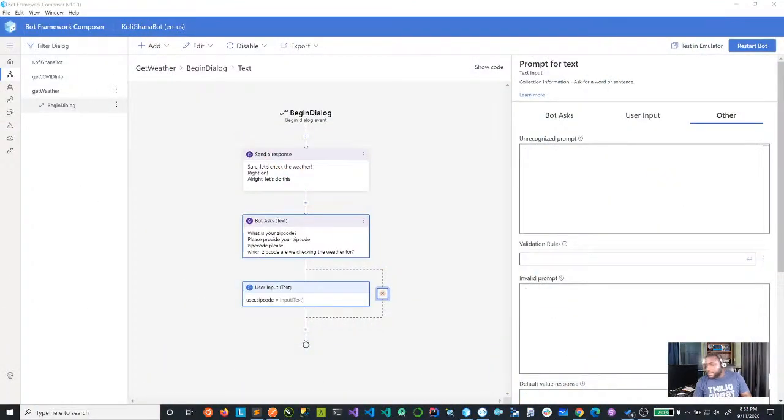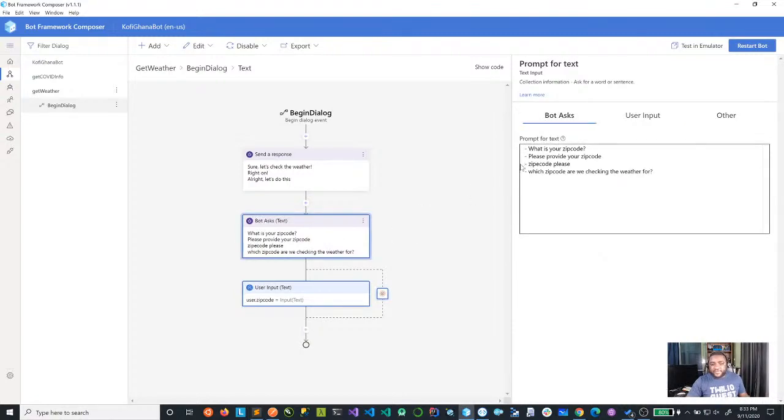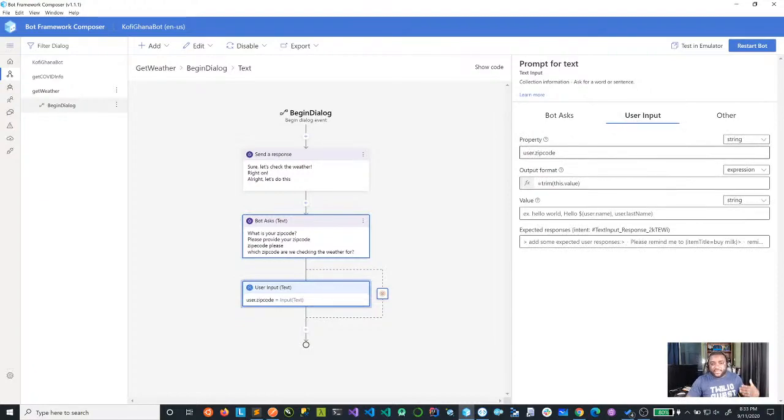Like I was explaining, we got to the point where we had used the bot input or the prompt. We've specified the way we want the bot to ask the question. We specified that we want to call this the user.zip code, and then we've also gone ahead to do some formatting to trim and remove any weird things that would happen. Now, let's go to the other section.